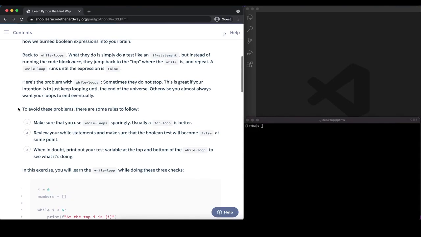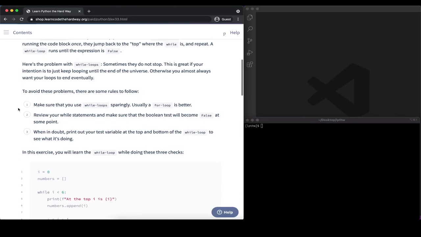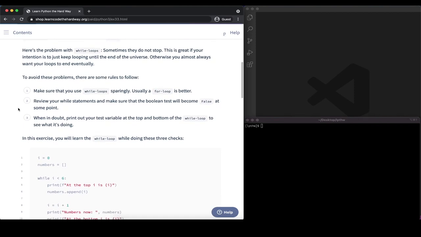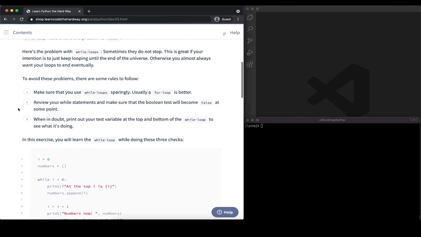In general, if possible, we should typically use a for loop, but there are some scenarios where we may want to prefer using a while loop. In order to avoid problems, there are some recommended rules. First of all, we should use while loops sparingly, and if we can, we should rather use a for loop.